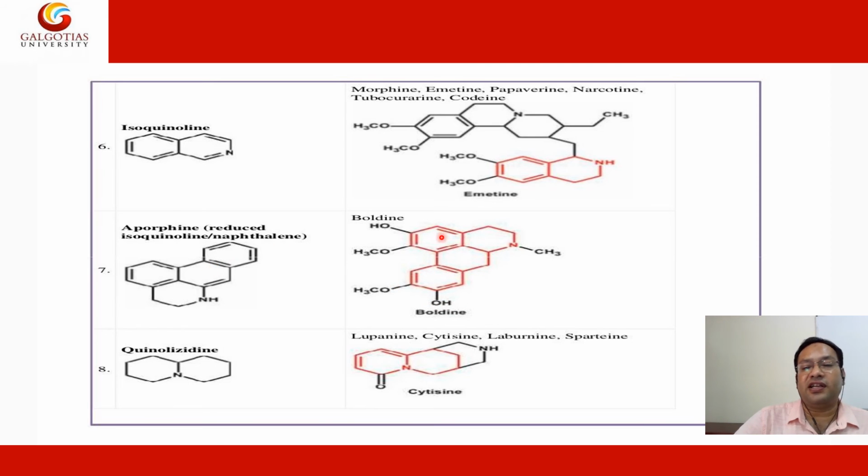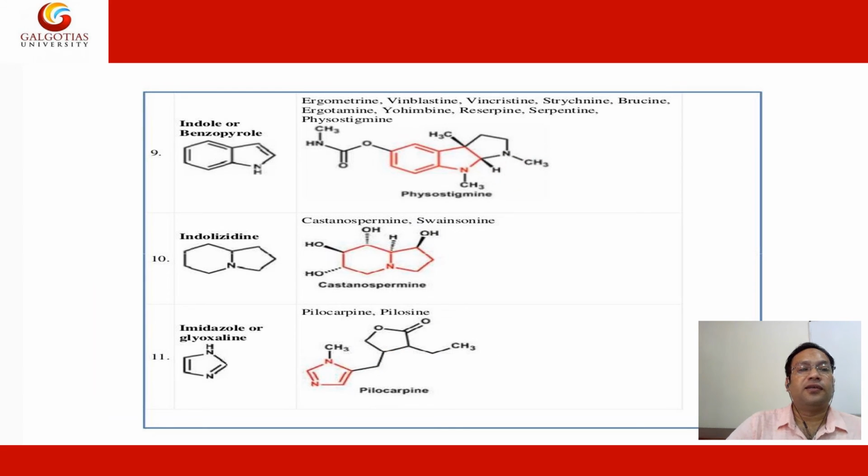Here you see the red color. Quinazoline alkaloids like vasicine and lupinine, which contain the quinazoline nucleus. Indole or benzylpyrroline alkaloids like physostigmine, ergotamine, vinblastine, vincristine, strychnine and brucine are all of the indole type of nucleus.